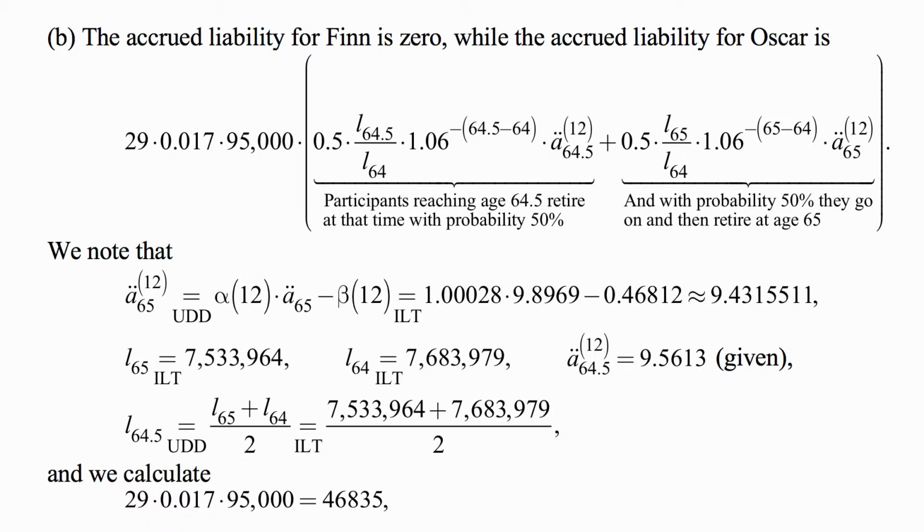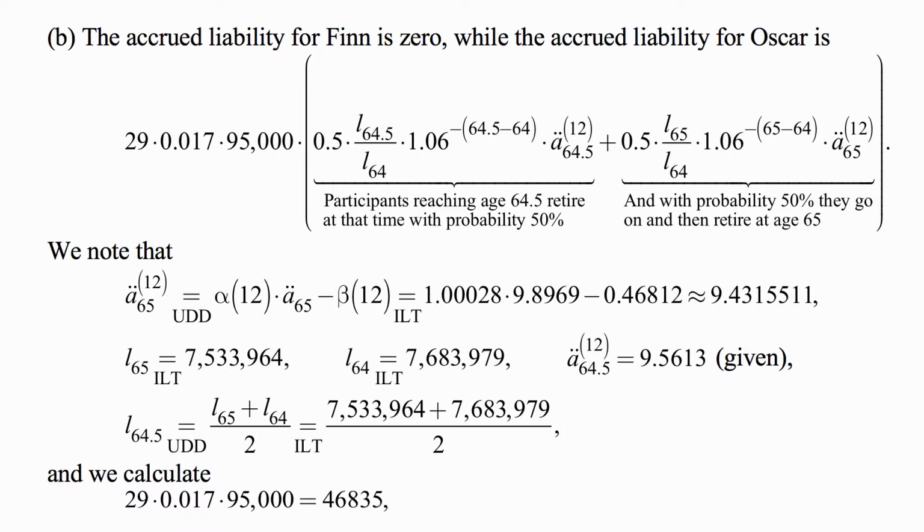For Part B, the accrued liability for Finn is 0, while the accrued liability for Oscar is 29 years of service times 1.7% for each year times 95,000 salary, then multiplied by 1/2 probability of retiring at age 64.5 times the probability of being alive then, which is L64.5 over L64, times 1.06 to the minus 64.5 minus 64, that's the present value factor, times A double dot 64.5 upper 12, which is the cost per dollar of retirement benefit at that age.